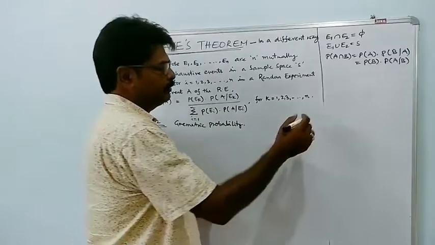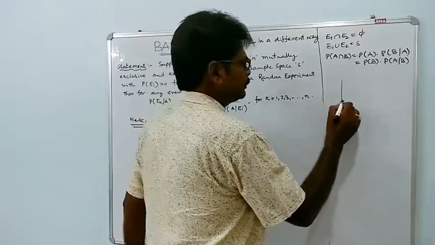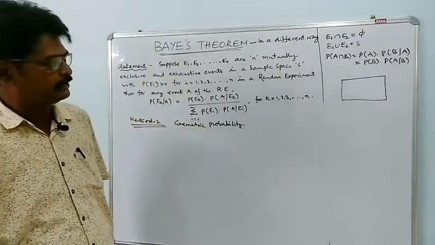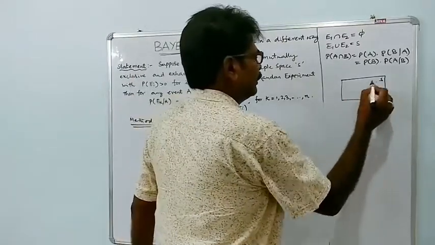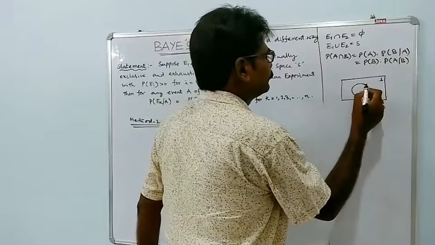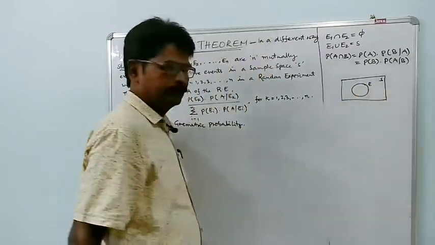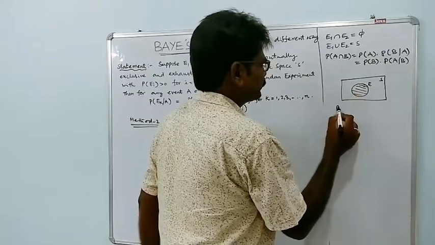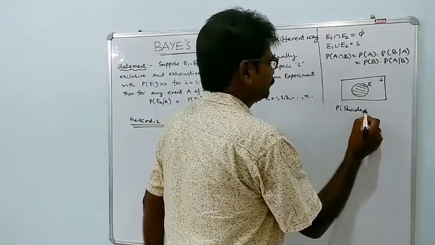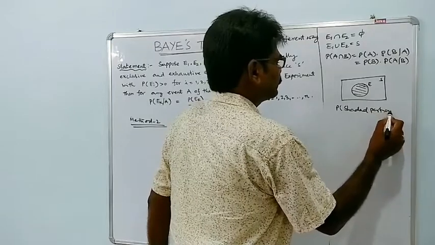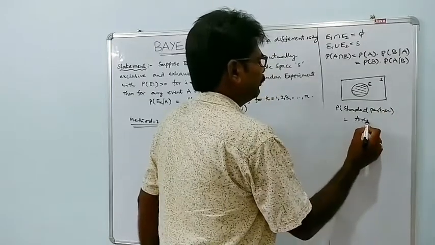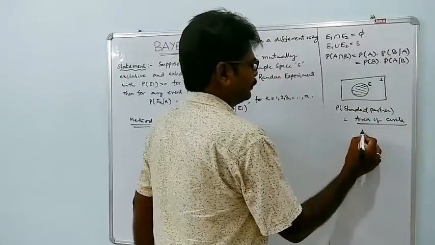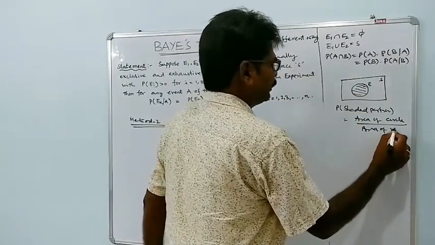So we know the geometric probability. Suppose this is the sample space S. Let this circle be denoted by E. So the probability of the shaded portion is equal to the area of the circle by the area of the rectangle.